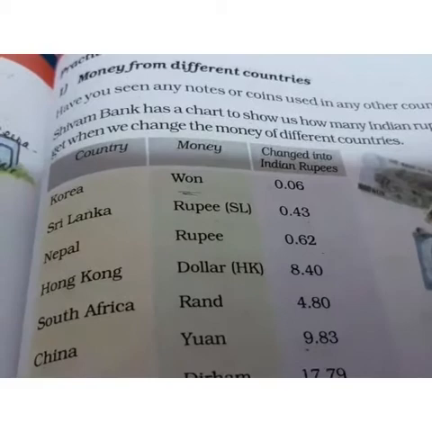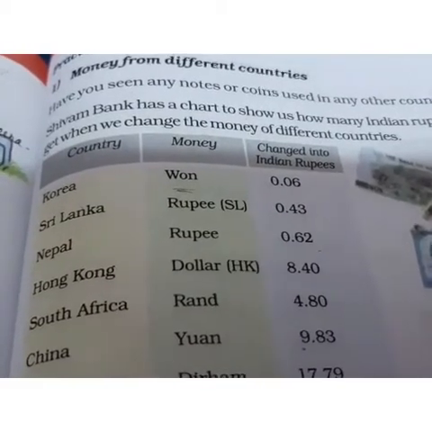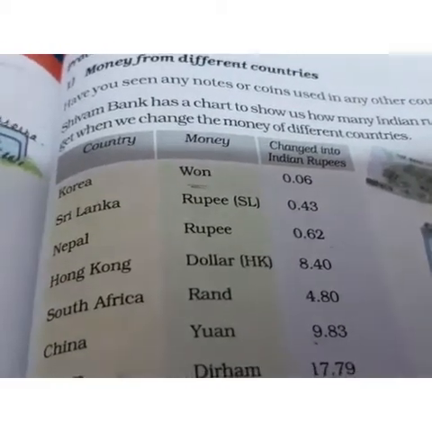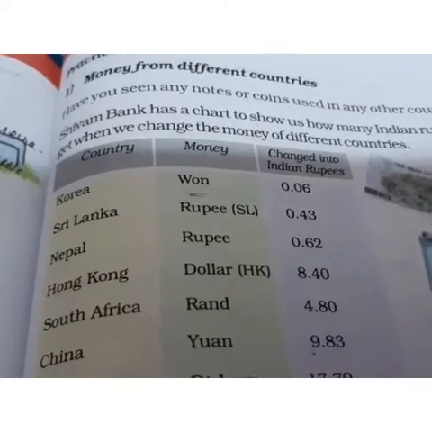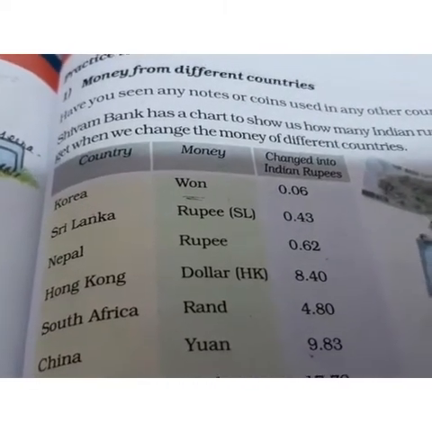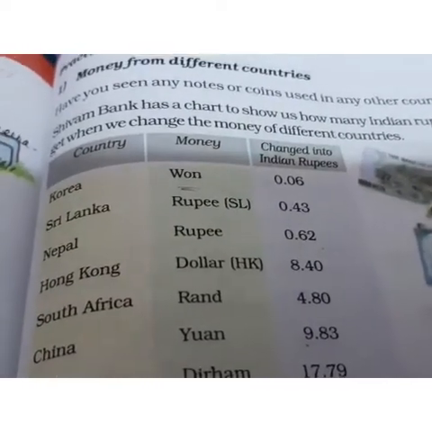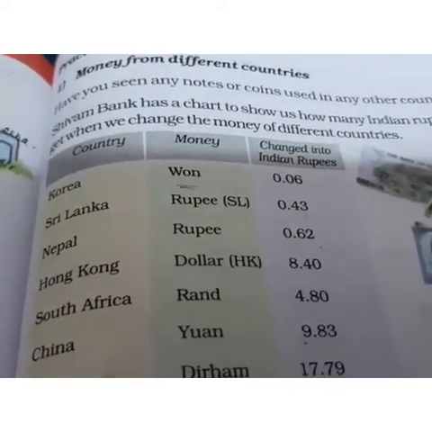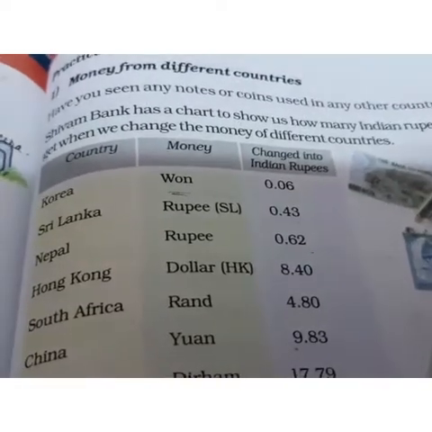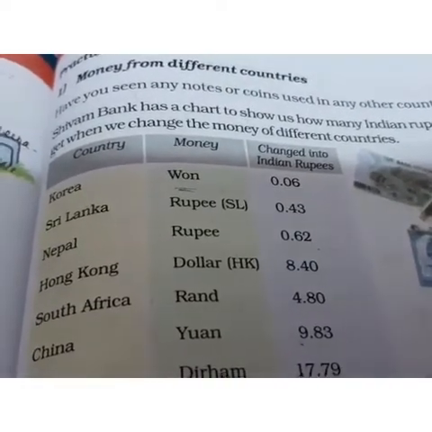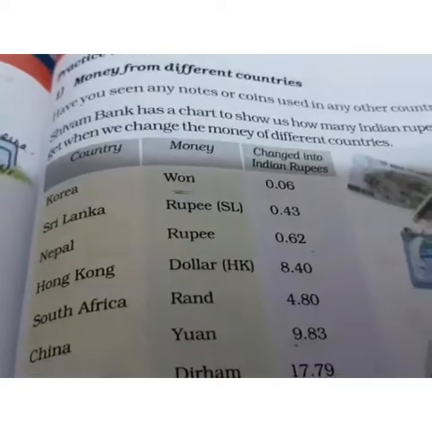Now the value of these currencies differs when you convert it into our Indian rupees. हर करेंसी की एक पर्टिकुलर वैल्यू होती है कि अगर हमारा 1 रुपया है तो उनका कितना है, या उनका 1 रुपीज़ है तो हमारे कितने रुपीज़ और पैसे के बराबर होता है. It is equal to how many Indian rupees. Their one currency is equal to how many Indian rupees, that we have to convert it also.